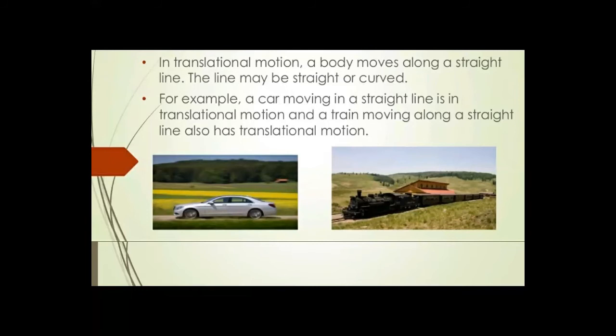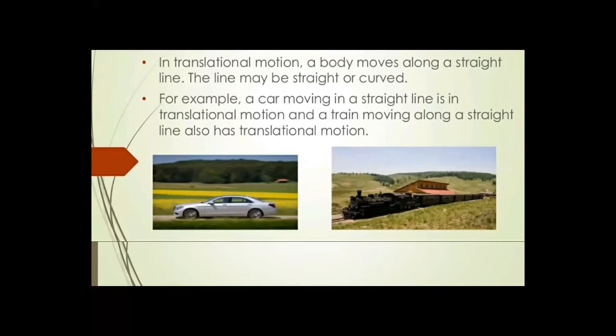In both cases, the whole body is moved from one point to another point. Let's suppose a car is moving from point A to B, so the whole car is moved. It never happens that the front wheel of the car goes first, then the middle part, and lastly the last wheel.